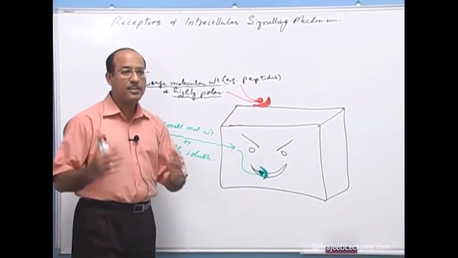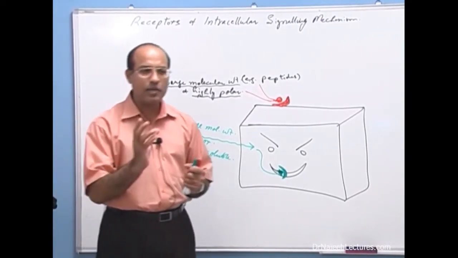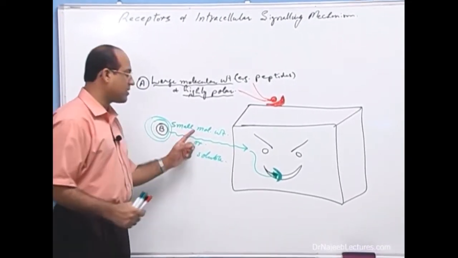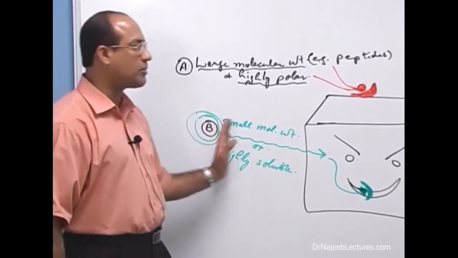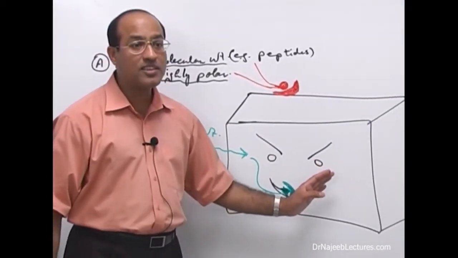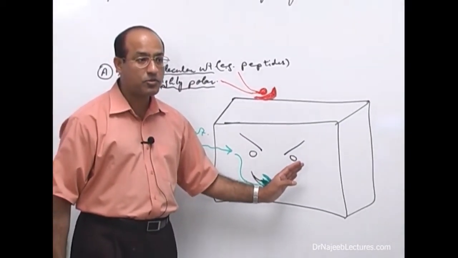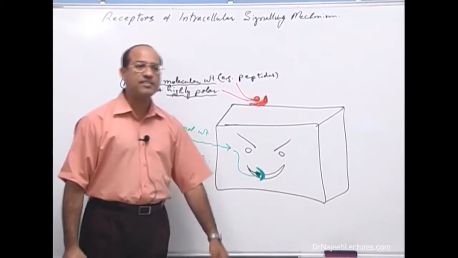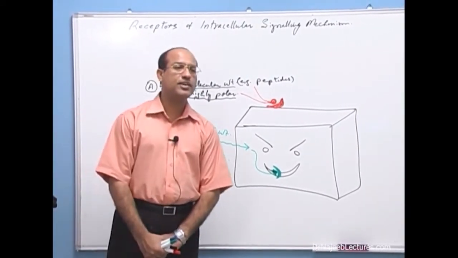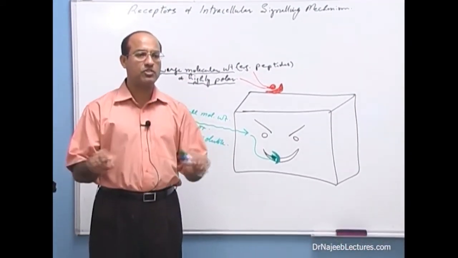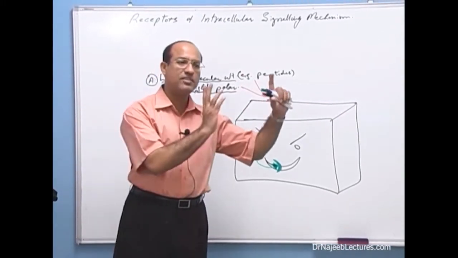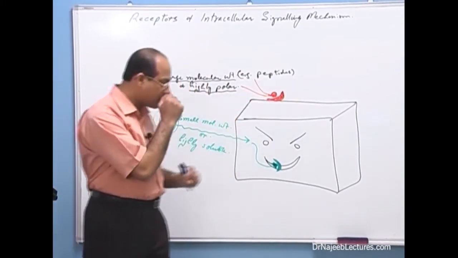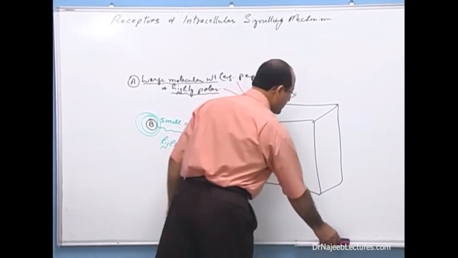And if I say that there is a substance which is highly lipid soluble and which is very small molecular weight, its receptor should be present within the cell. So primarily we can classify receptors as those expressed on the surface of the cell and those which are present within the cell, right? So this is the basic classification of receptors.